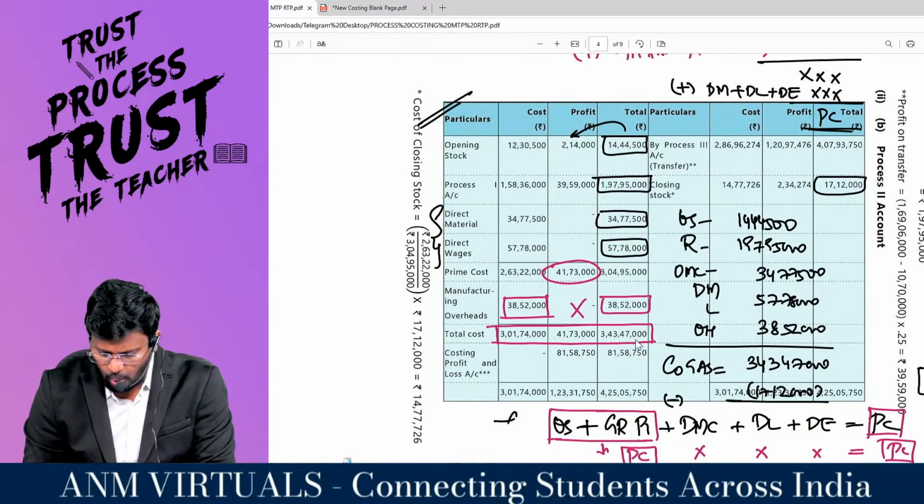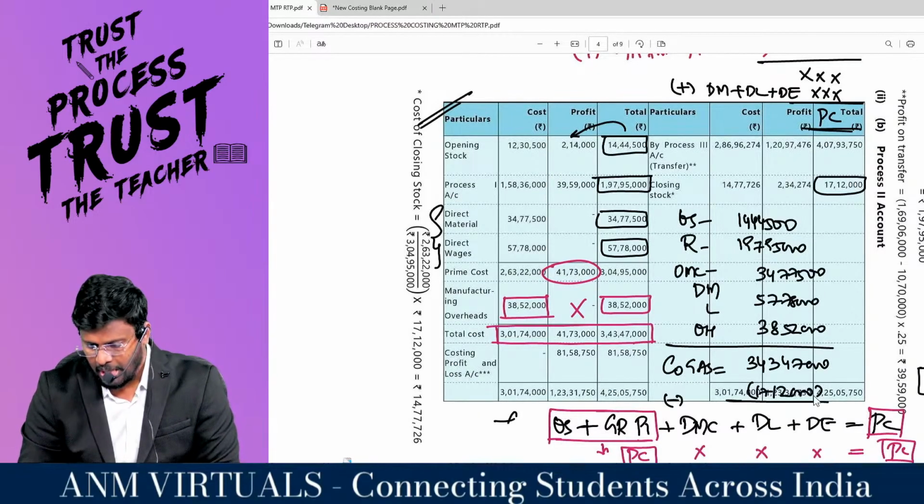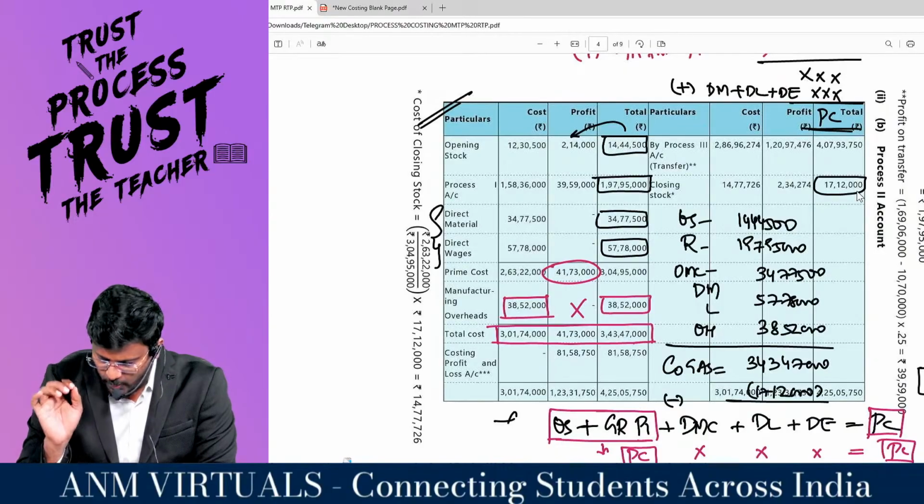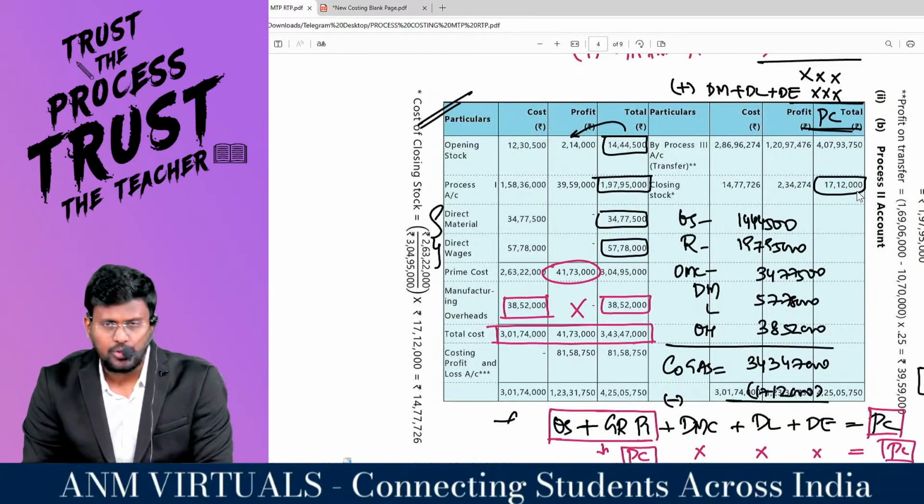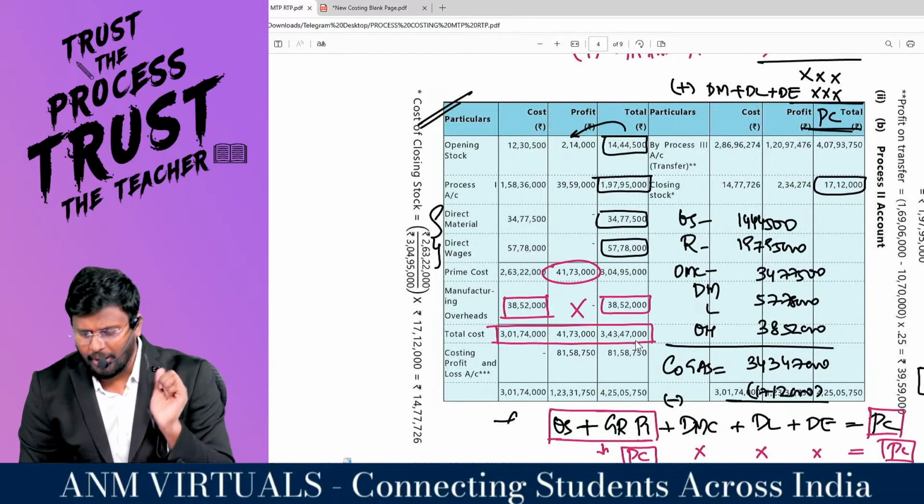What does it mean? Totally 3 crore 43,47,000 rupees of goods was with them. Out of that, still 17,12,000 rupees of goods is with them. So 3 crore 26,35,000 rupees has gone out. Look at here. This is normal.